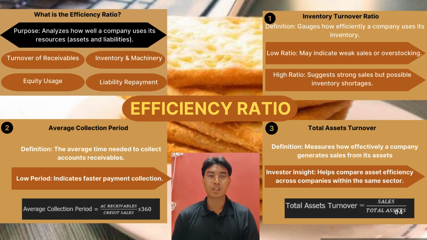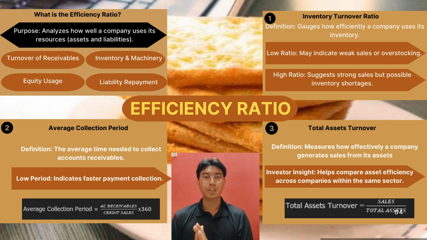What is efficiency ratio? Purpose: analyze how well a company uses its resources, assets, and liabilities. There are four key components, which are turnover of receivables, inventory and machinery, equity usage, and liability repayment.